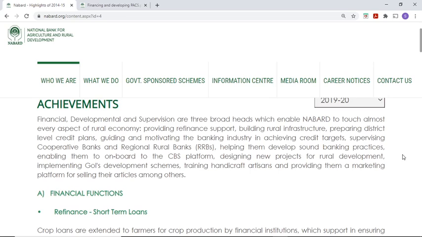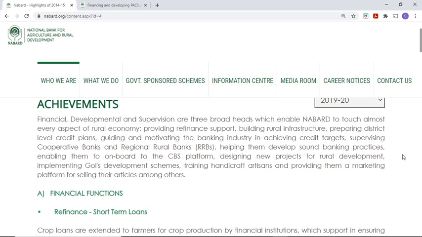Financial, developmental and supervision are three broad heads which enable NABARD to touch almost every aspect of the rural economy. Right, if some panel member asks what NABARD does or what NABARD is doing, what are the major functions, you should be able to tell in a very brief manner, right? So financial, developmental and supervision. These three are the important heads of NABARD, right?